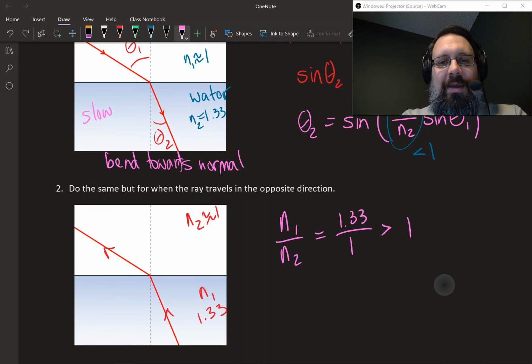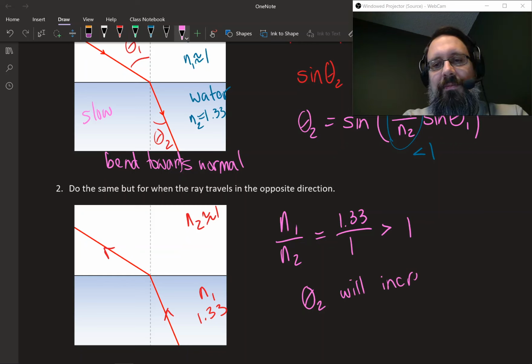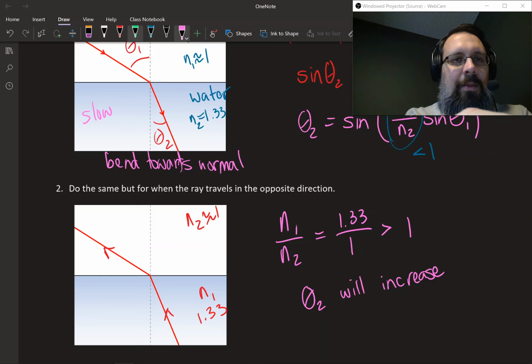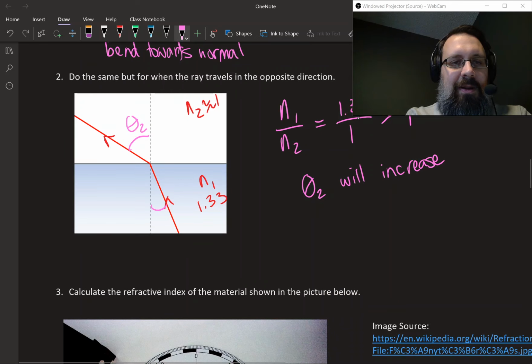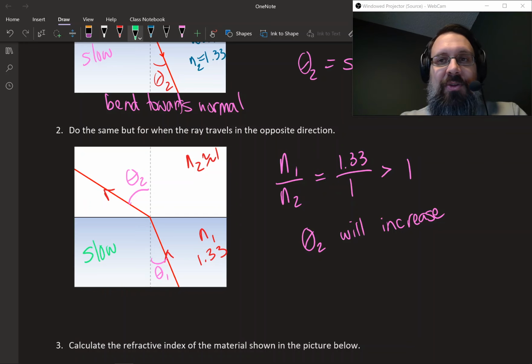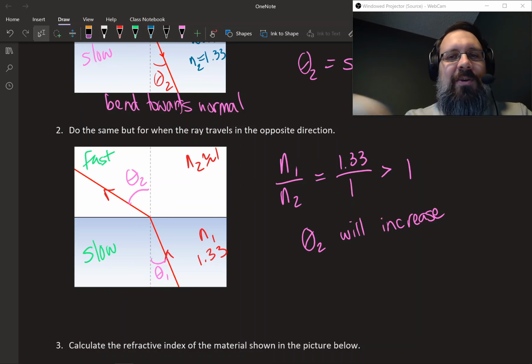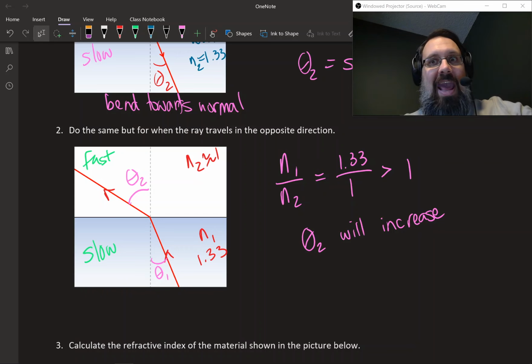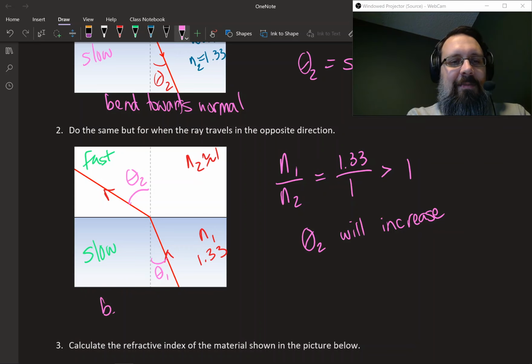And so what's that going to do to theta 2? That means that theta 2 will increase. And our theta 2 is this angle here now, where this is our theta 1. And so we say that when you go from an optically dense material, where the light travels slow, into a less optically dense one, it's going to go faster. And so when the wave speeds up, it's actually going to go away from the normal. And so here we say it bends away from the normal.